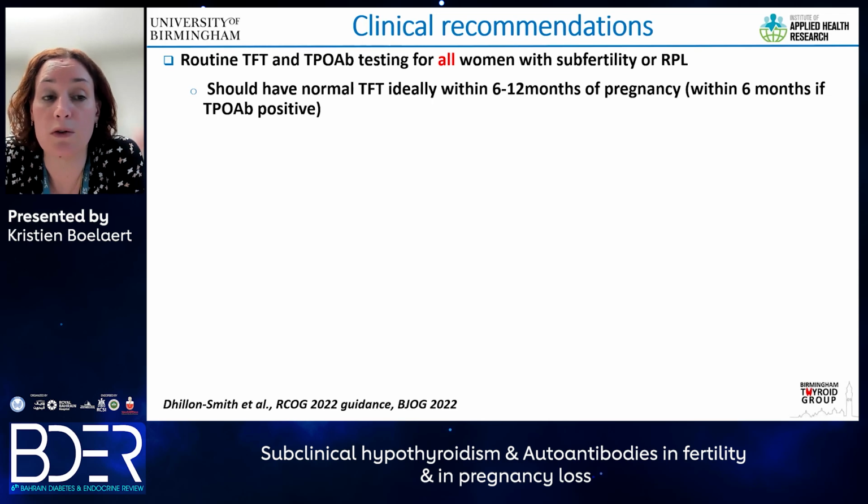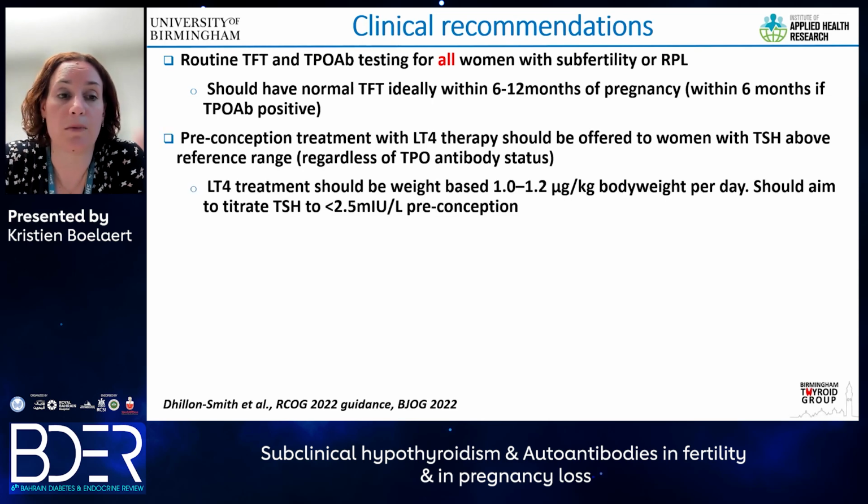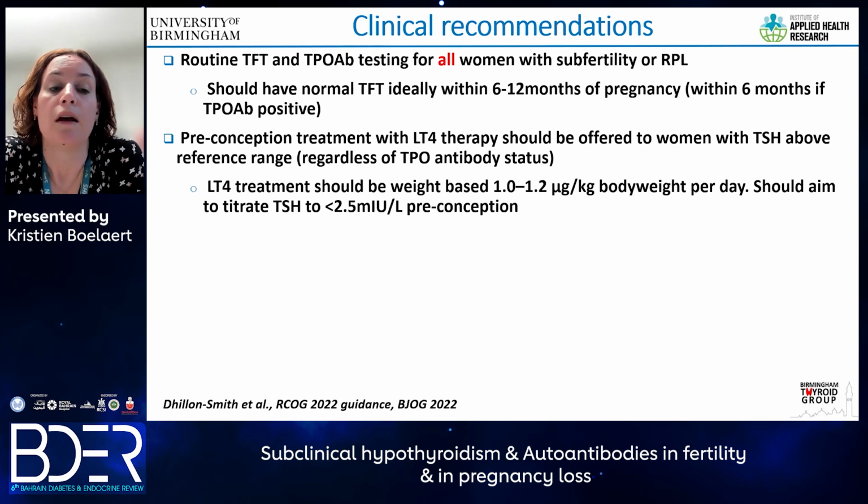That is because we know that women who are TPO antibody positive are much more likely to become hypothyroid. Preconception treatment with levothyroxine should be offered to women with a TSH above the reference range, and I really feel that this is regardless of TPO antibody status. So this refers back to the first case where someone had a serum TSH greater than 5, TPO antibody negative, and I would suggest that she be treated with levothyroxine.